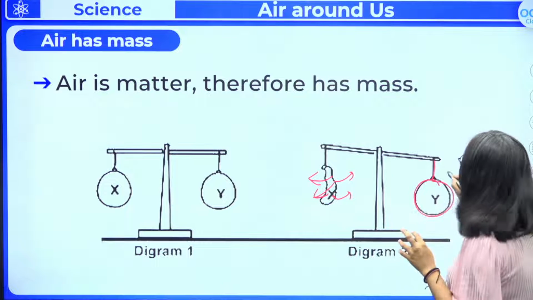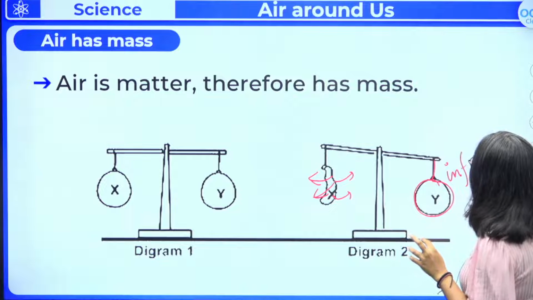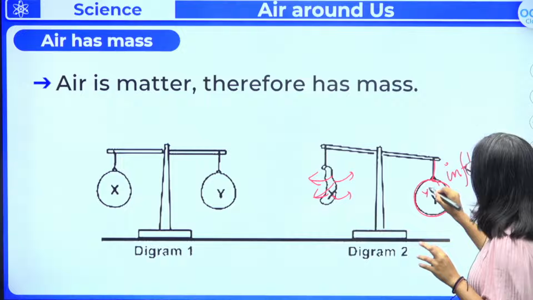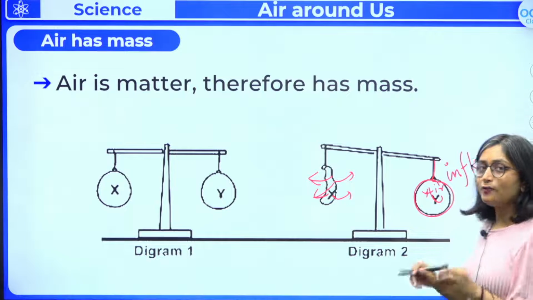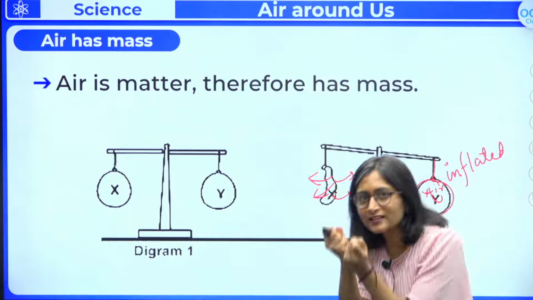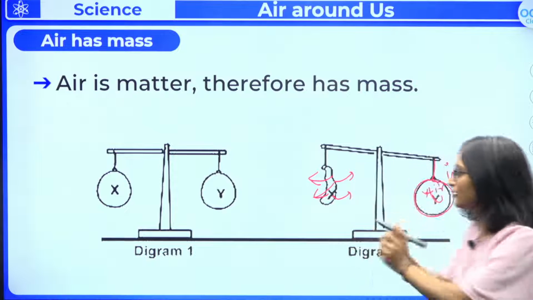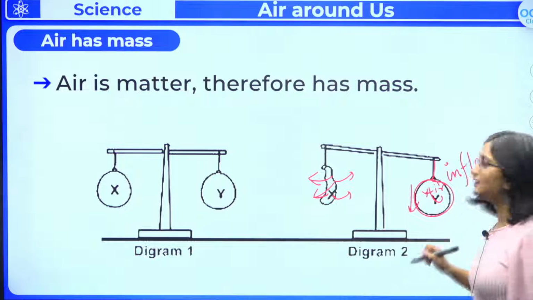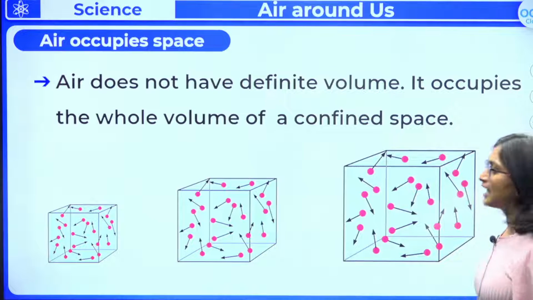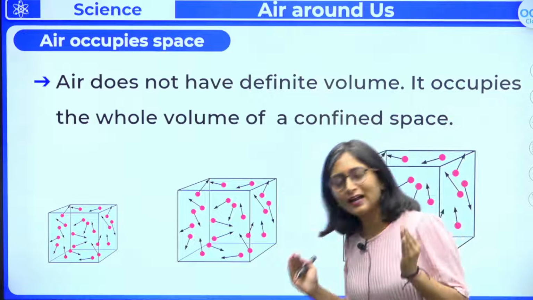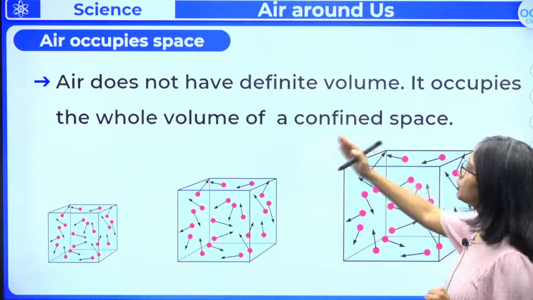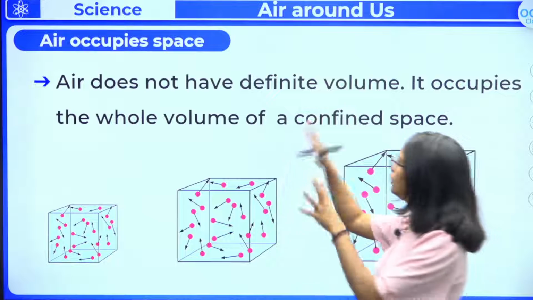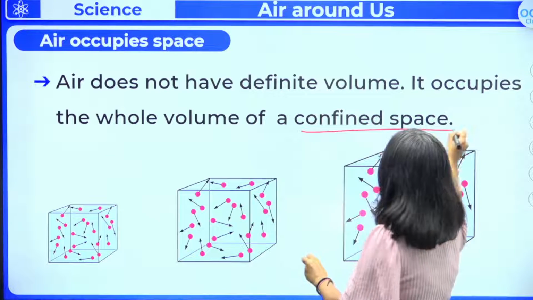Because it is already inflated. ये फुला हुआ है, right? It is blown up. And in this case, the air is there. When air is there, it is going to occupy some space and it has mass, and you can find out the difference, है ना. थोड़ा तो ये नीचे गया, right? So yes, we can say that it has mass. Air occupies space. Air does not have definite volume, neither definite shape. It occupies the whole volume of a confined space.